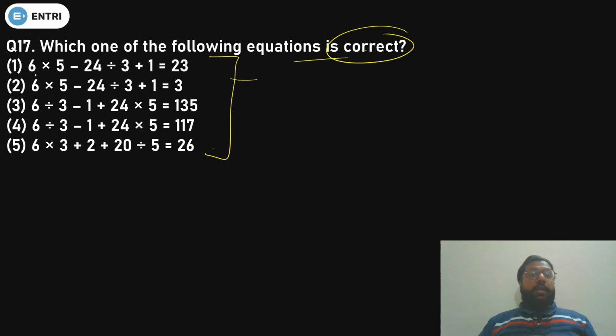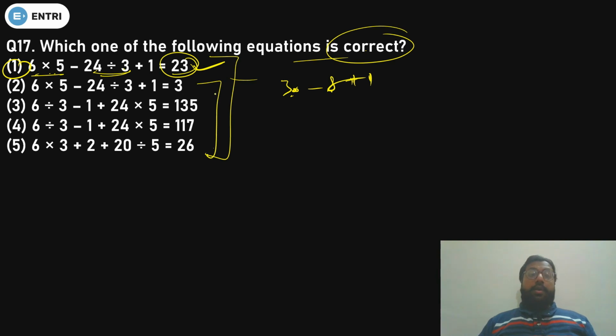Now see, this is 6 into 5, that is 30 minus. First of all, you will divide this one. 24 divided by 3, that is 8, and plus 1. Will you get 23? 30 minus 8, that is 22, plus 1, that will be what? 23. Yes, you are getting it. So it will be the right answer. No need to check any other.